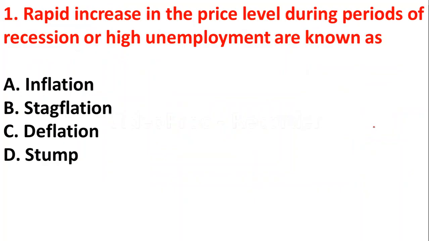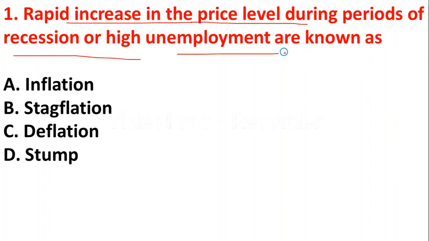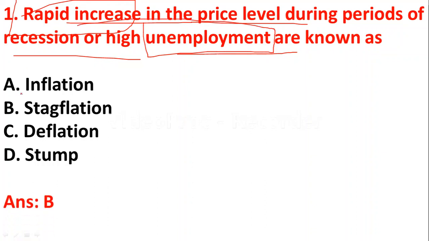So here the first question is: rapid increase in the price level during the period of recession or high unemployment is known as option A inflation, option B stagflation, option C deflation, option D stunt. So as you all know, when the price level is increasing, when the prices of the goods and services are increasing, and also there is unemployment in the economy, this situation is known as stagflation. So option B stagflation is the right answer.